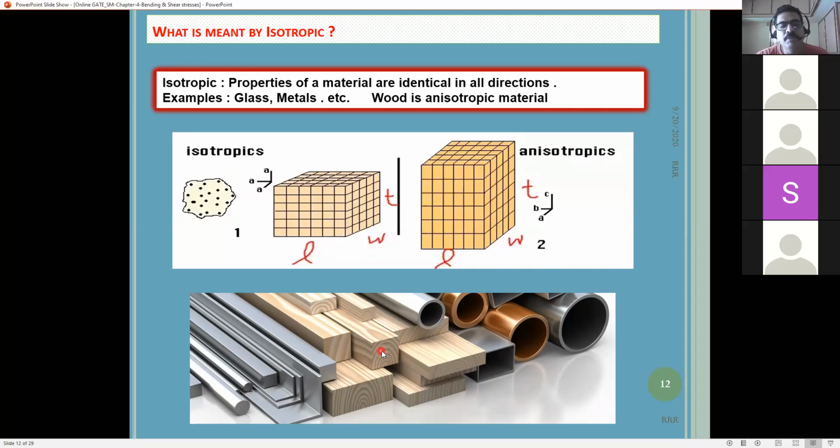If you take one part of a strip you get one property, but if you consider the backside, you get a different value of the property. So they have different strengths at different points. That's why we do not consider wood as an isotropic material, but we consider steel and glass as isotropic material, right?